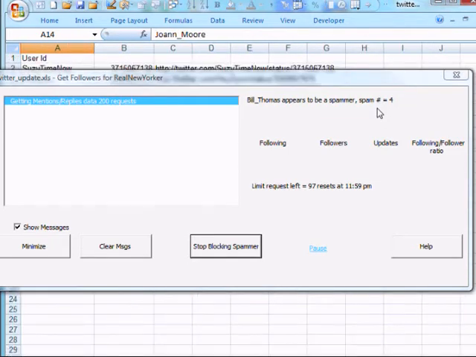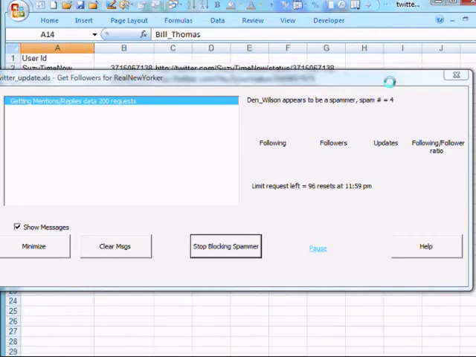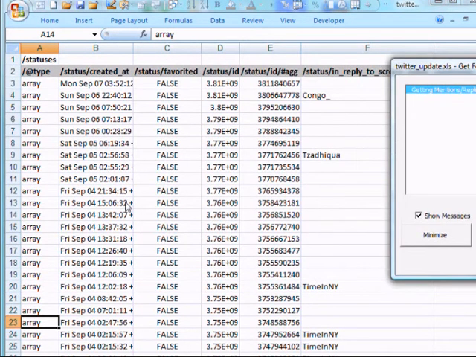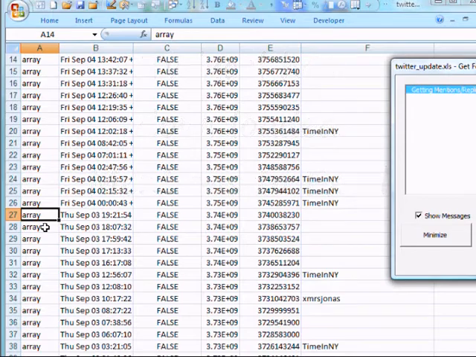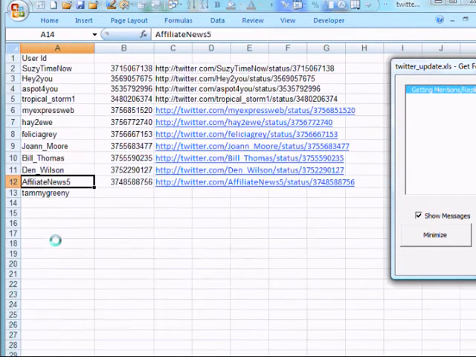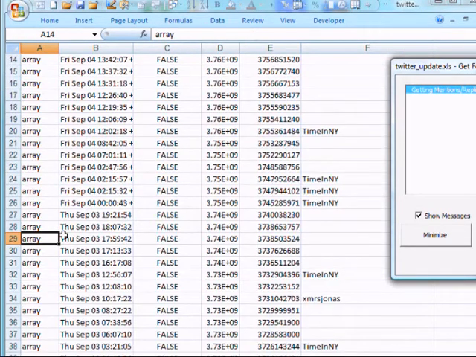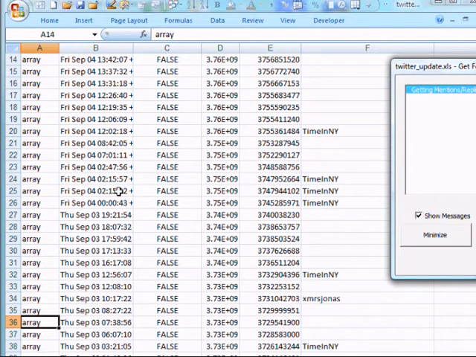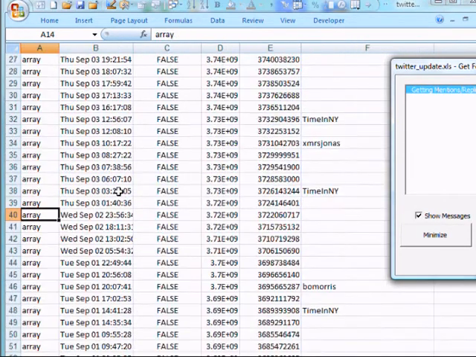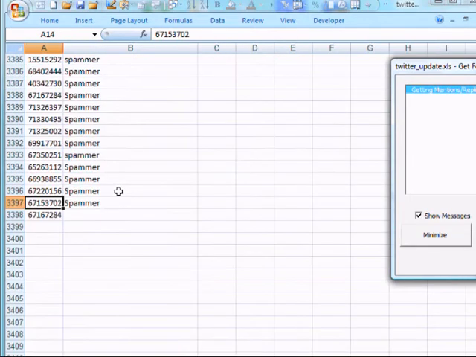And so it's again going to just go through the mentions box, and if we pull this over here, we can see this is where it's coming down through each of the mentions and checking whether it's spam or not. And I'll show you in a second. It's also updating another sheet with the link so you can look at it. And I have it set up right now to automatically go ahead and block these users. There's another mode where you can actually answer a yes or no question and see the tweet of whether you want to block it.